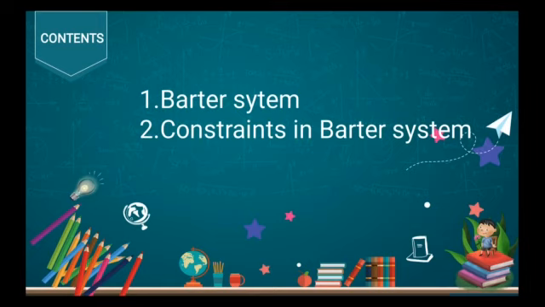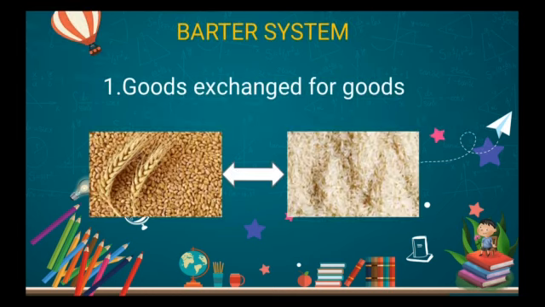First, we will see what the barter system is and how it was in the older period. Because this is the historical background, as the unit name itself tells, it is a history of commerce: what commerce is and how commercial activities were in the older period. The first unit is about the history of commerce. Likewise, the barter system is also history. Now, let us see what the barter system is.